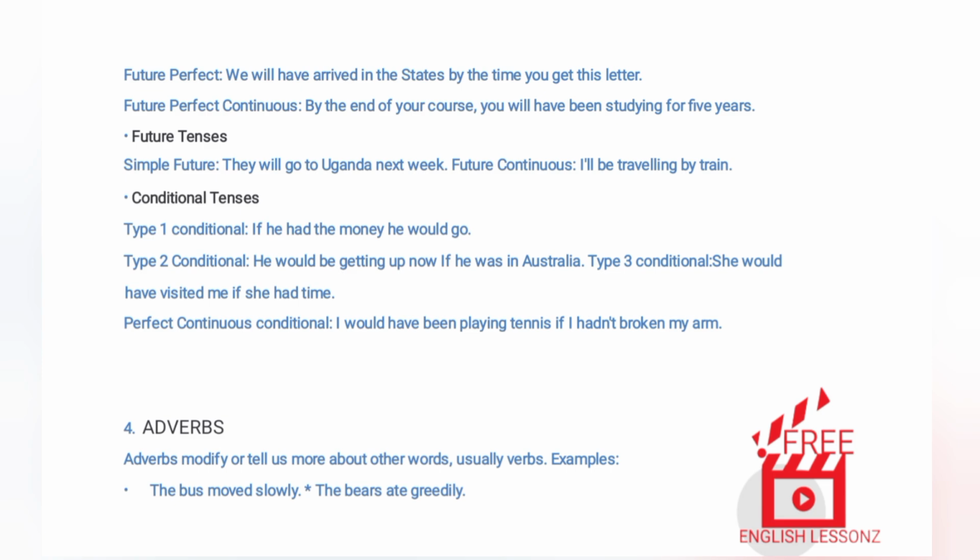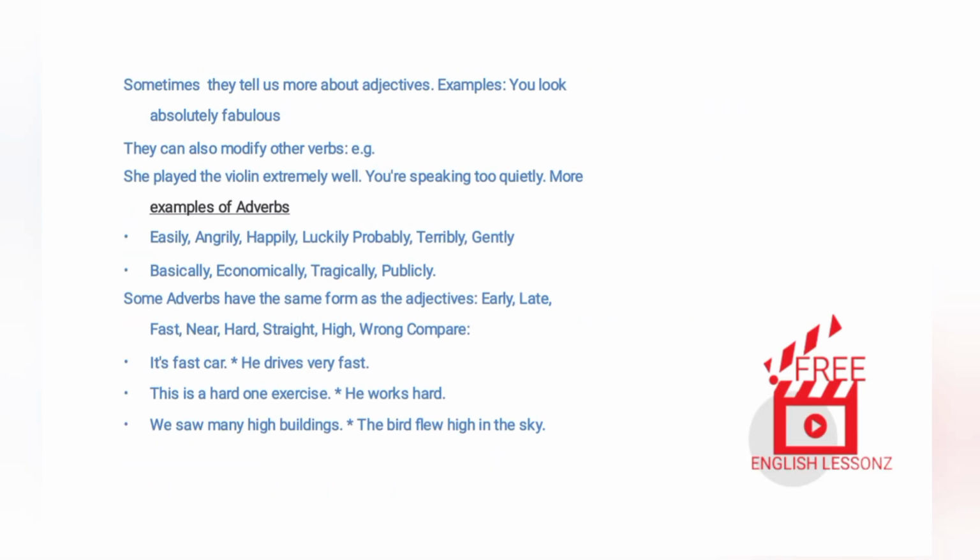4. Adverbs. Adverbs modify or tell us more about other words, usually verbs. Examples. The bus moved slowly. The bears ate greedily. Sometimes they tell us more about adjectives. Examples. You look absolutely fabulous. They can also modify other adverbs. Examples. She played the violin extremely well. You're speaking too quietly.